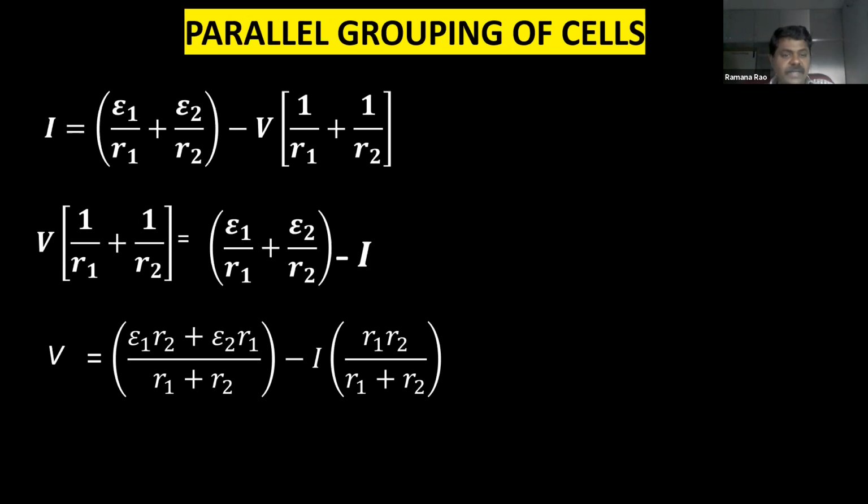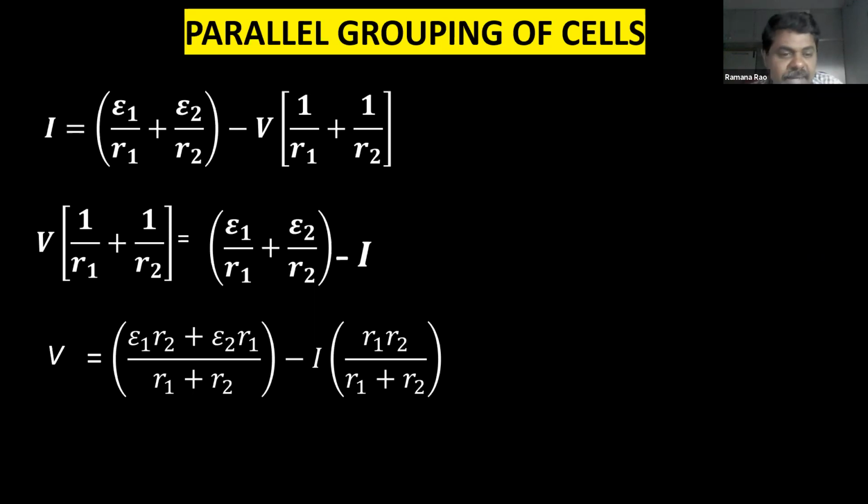After simplifying, you will get V as (epsilon 1 R2 plus epsilon 2 R1) by (R1 plus R2) minus I into R1 R2 by (R1 plus R2). So this is the formula after the simplification of the above equation. If you simplify this equation, you'll get finally this one. You can try it, you'll get this derivation. So I skipped that step.